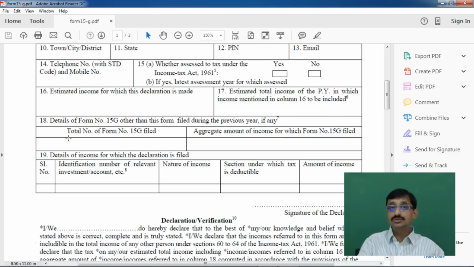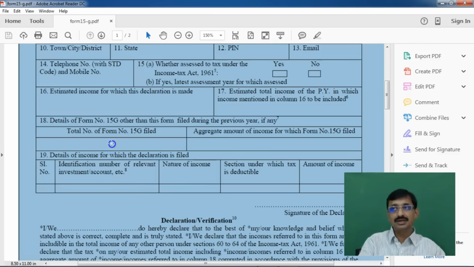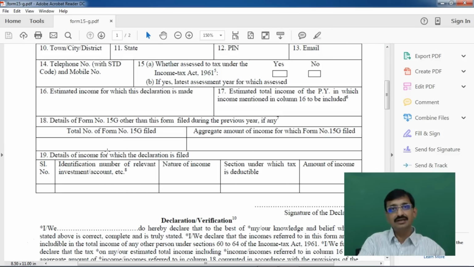But when it comes to the second declaration, in the 16th point I should give 14,000, and in the 17th point I give the estimated total income of my previous year. Coming to the 18th column, while giving the second declaration, I have already given one declaration. So I have to say the total number of forms of 15G filed will be 1. Other than this form, previously I filled one form. That I have to note here.